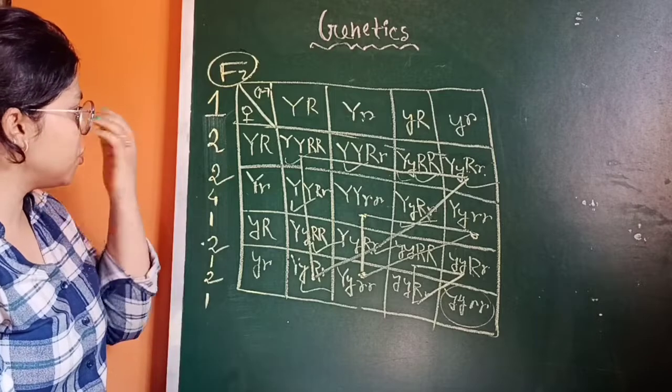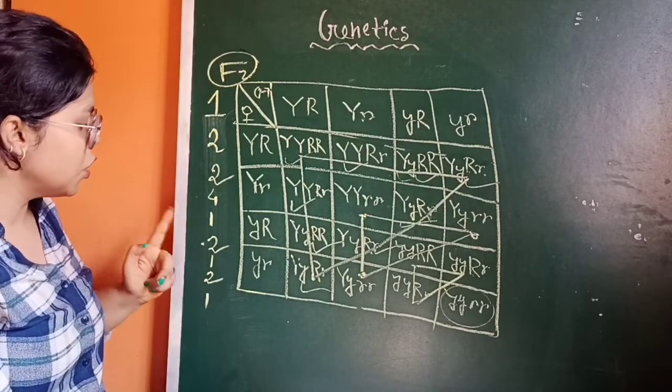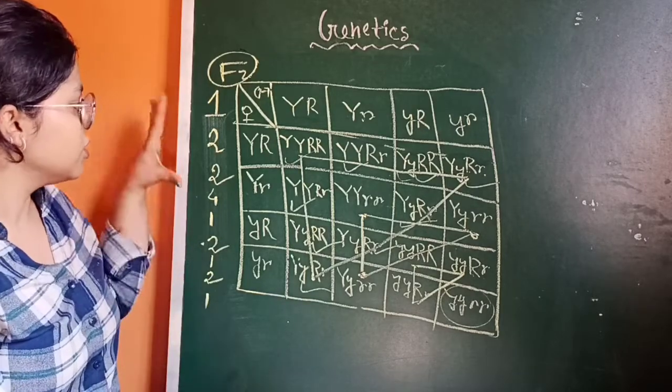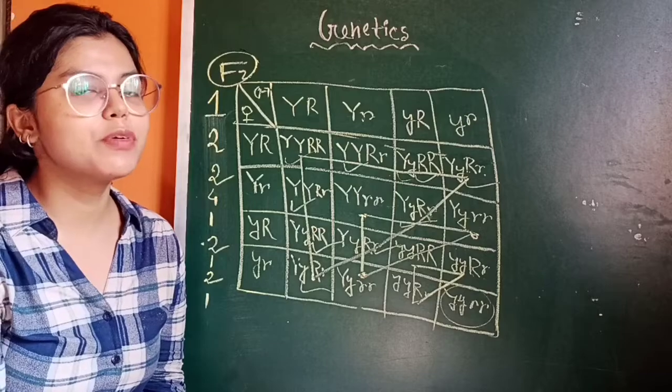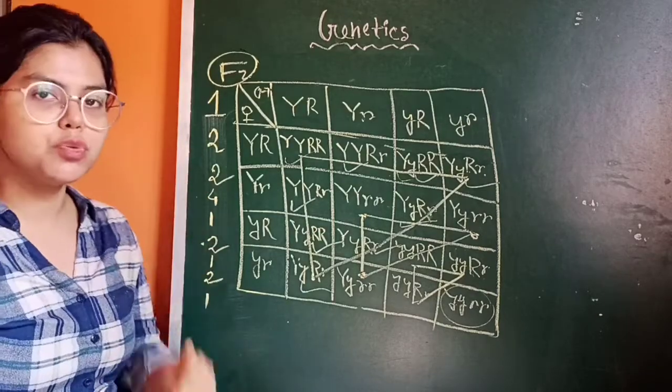So the ratio is 1:2:2:4:1:2:2:1:2:1. Okay, so you can remember it like 1:2:4:1:2:1.